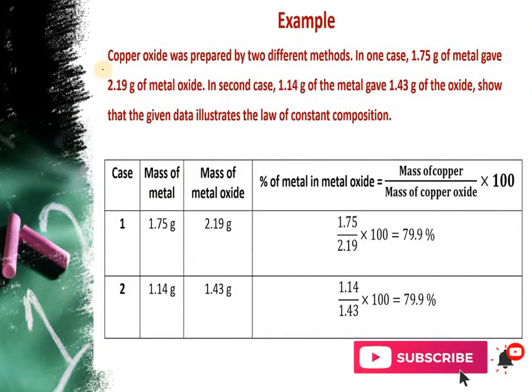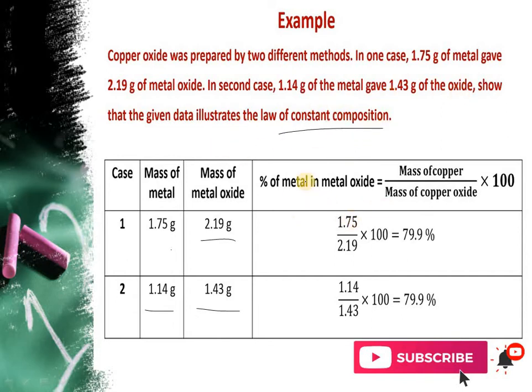This is the second example where copper oxide was prepared by a different method. In the first case 1.75 gram of metal gave 2.19 gram of metal oxide, and in the second case 1.14 gram will give you 1.43 gram. So we have to show that the data illustrate the law of constant composition.